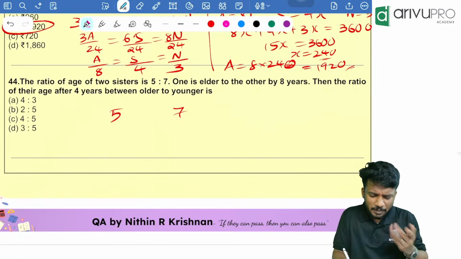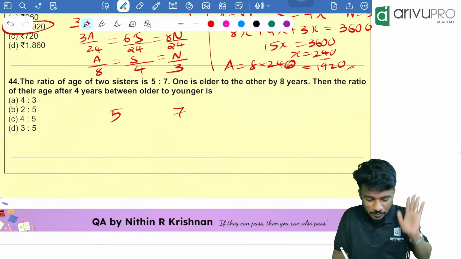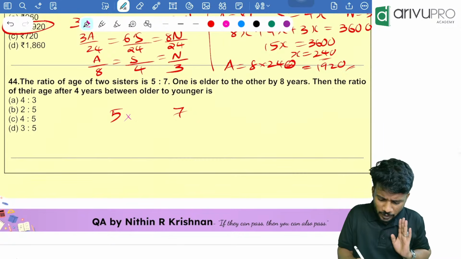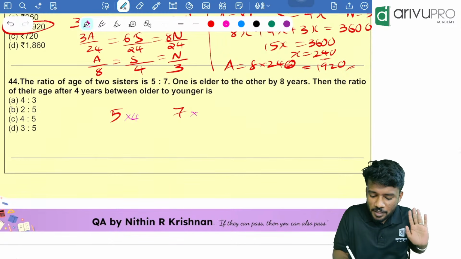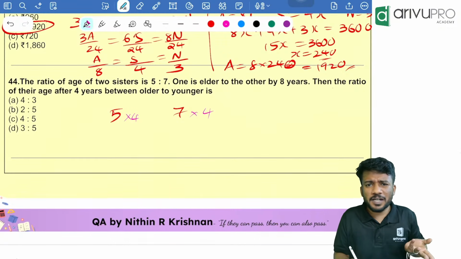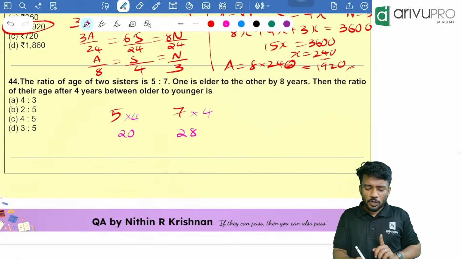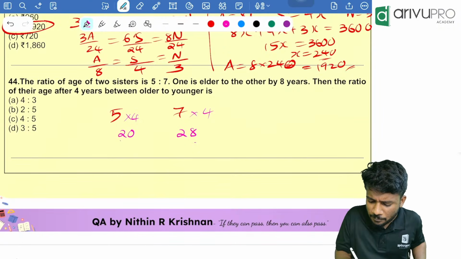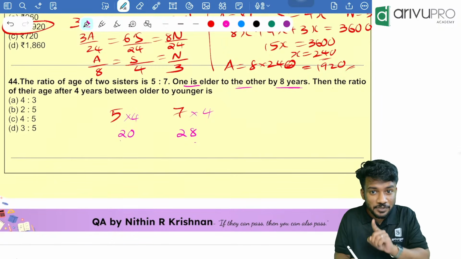5:7. In case, I'm taking a random assumption: if I multiply both with 4, don't take it like this assumption we should always do. I'm just telling you a random assumption. 4 into 5 is 20, and 4 into 7 is 28. What is the difference between 28 and 20? That is 8, right? One is elder to the other by 8 years. That means our assumption is correct, right?